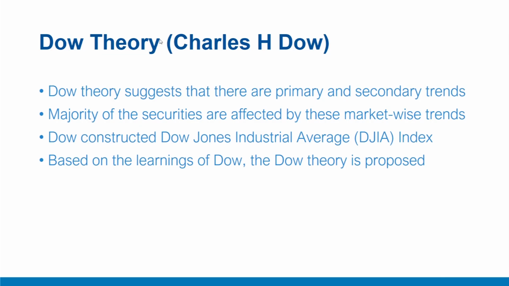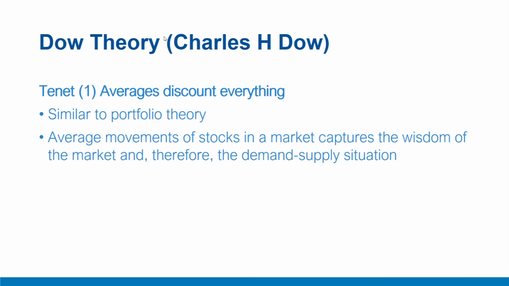The 6 basic tenets of the Dow theory are as follows. First tenet is averages discount everything. Indices like the Dow Jones Industrial Average reflect averages of stock prices. These averages reflect the basic wisdom of the market, that is, the aggregate judgment of the market. This kind of averaging process factors in most of the information available and captures the demand and supply in the market.